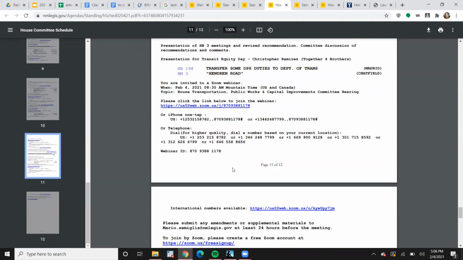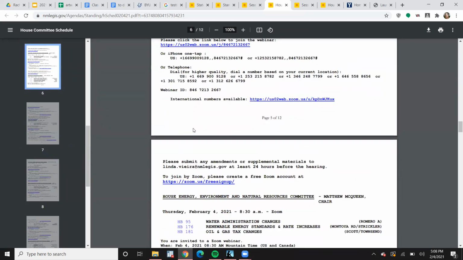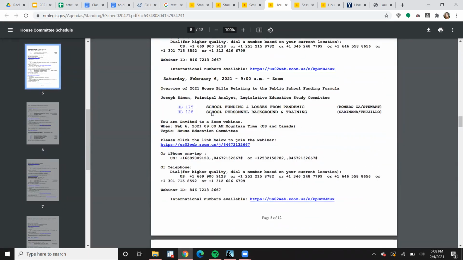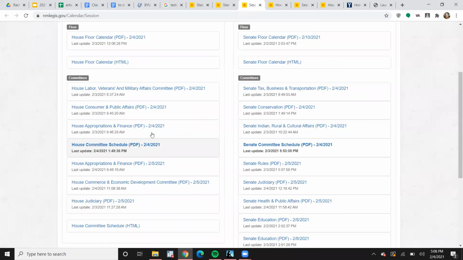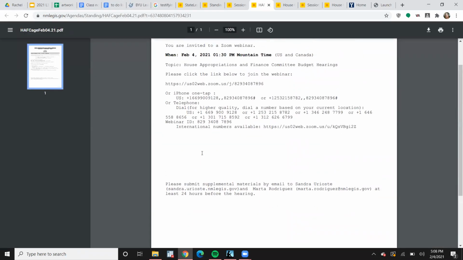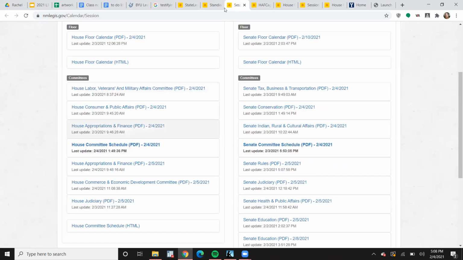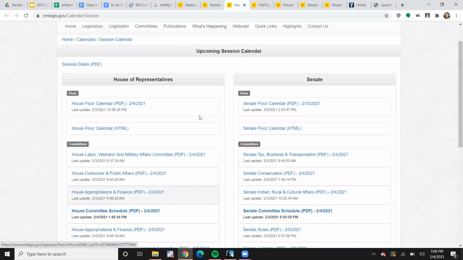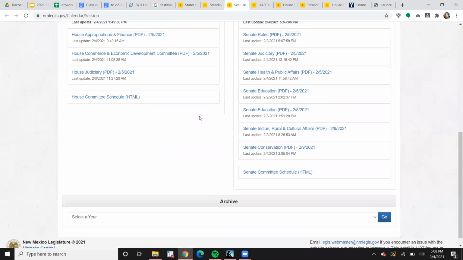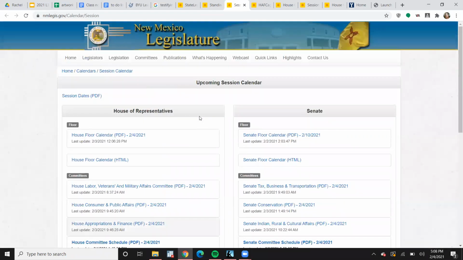So that's basically what that looks like. I'm not going to click any of these Zoom links now because it would be really awkward for me to accidentally join a committee meeting, but that's what it looks like. You can click on specific ones as well. If you're like, all I care about is appropriations, I don't want to scroll through everything else, there's that information. Basically, if you join those, that's where you'll be able to give public comment, from these Zoom meetings.